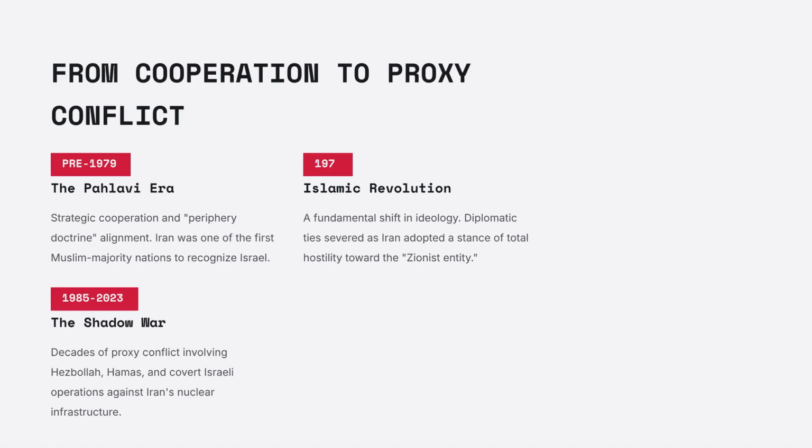Historically, Iran and Israel moved from cooperation during the Pahlavi era to total hostility after the 1979 Islamic Revolution. This led to decades of proxy conflict, or the shadow war, that predates the recent escalation.